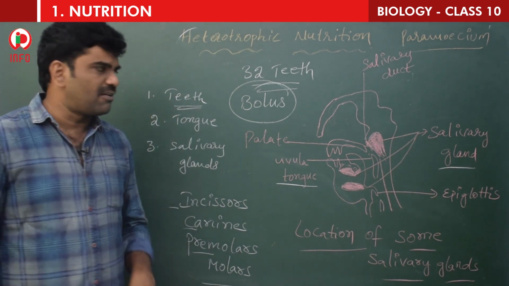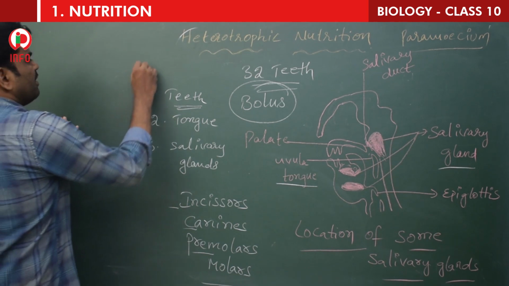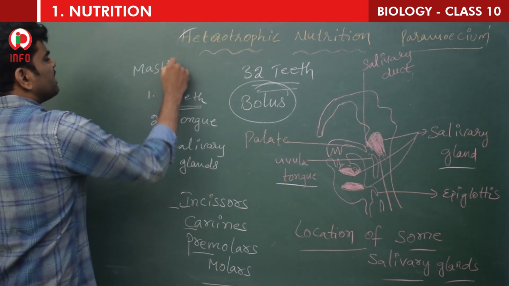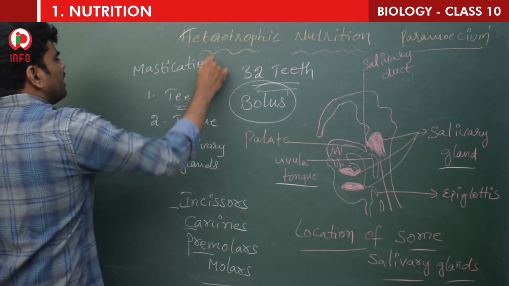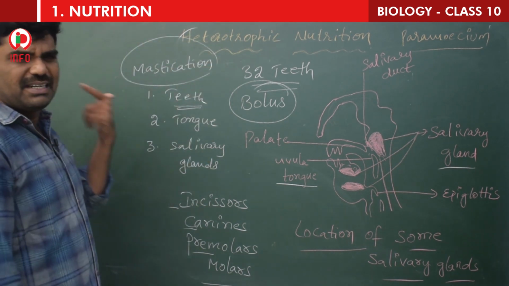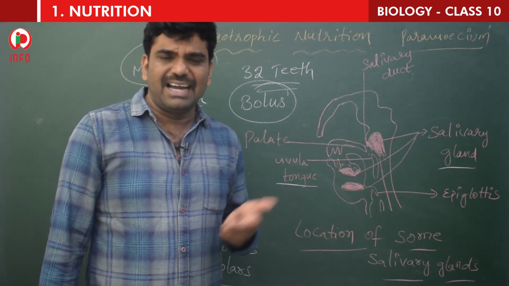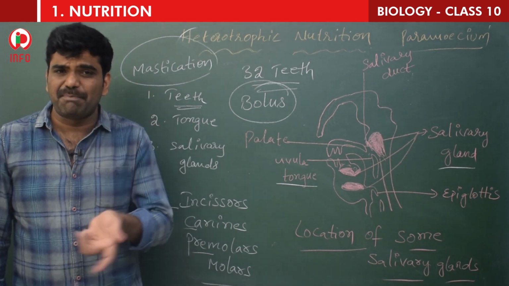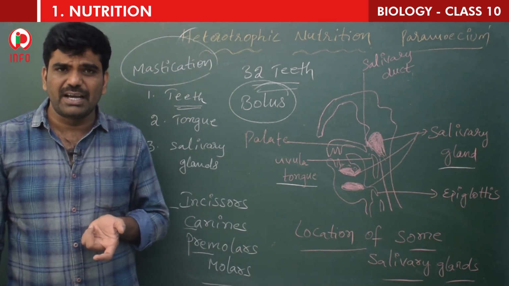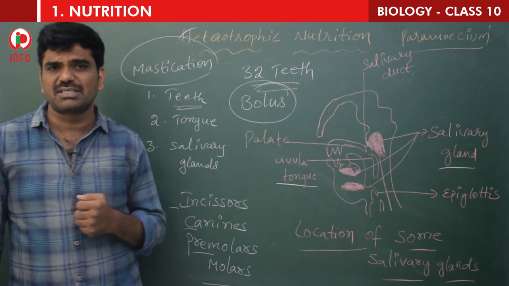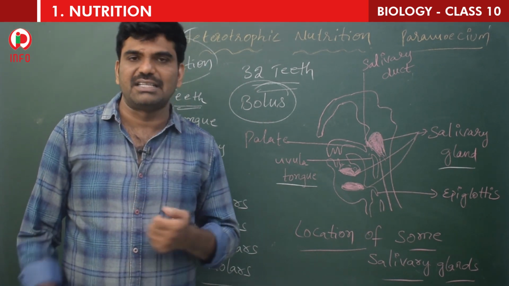And this process is called mastication, the chewing process. So the food after entry into our mouth, we will chew with the help of the teeth and we will make it a wet and slippery lump or mass. Okay, that is called bolus. This entire process is called mastication.